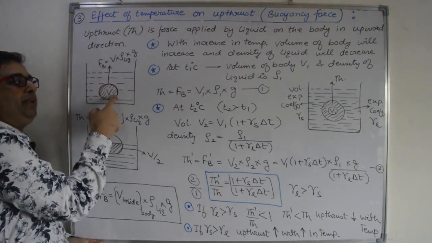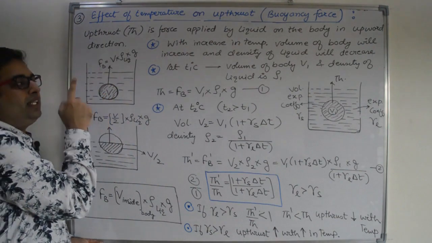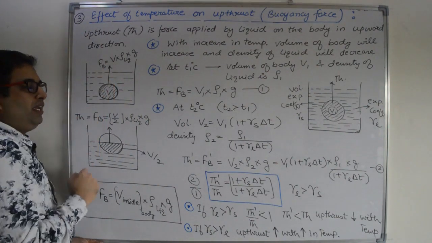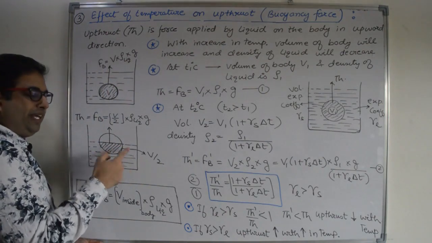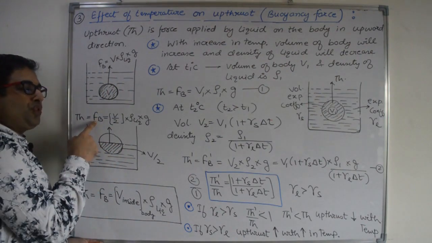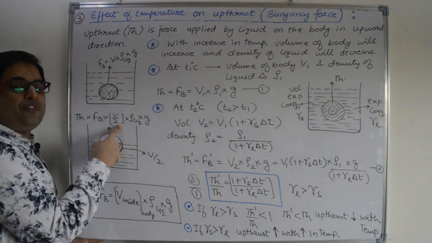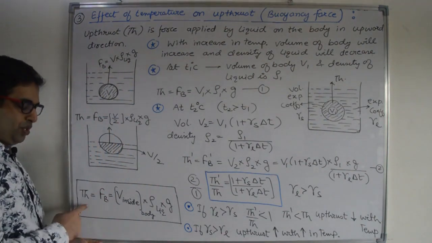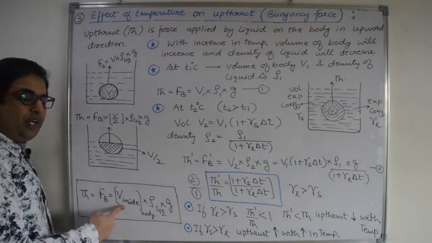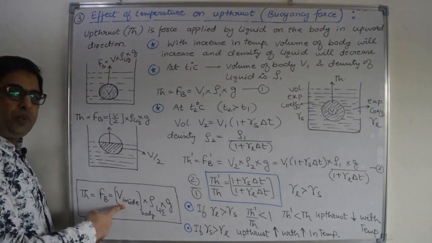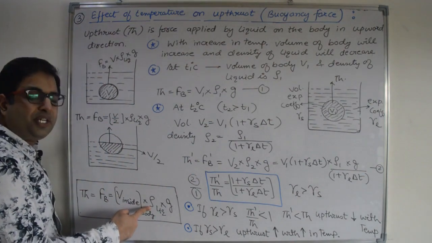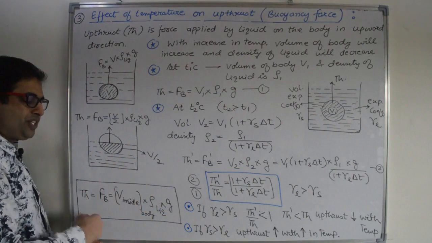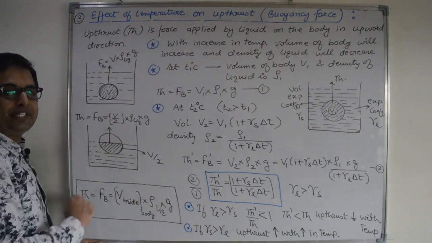If the complete body is present inside the liquid, then the force is proportional to the complete volume of the body. If half the volume of the body is inside the liquid, then the force will be proportional to half of the volume of the body, right? Magnitude of the buoyancy force or upthrust is the volume of the body that is inside the liquid and the density of the liquid into g, acceleration due to gravity. And the direction of force is always in the upward direction.